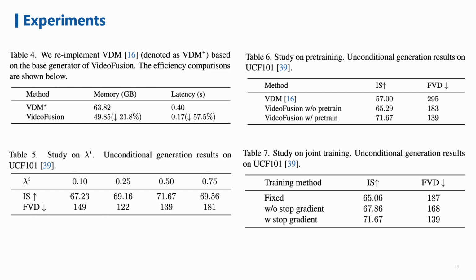We also explore the influence of the stop gradient operation. As shown in the table, fixed denotes that the base generator is fixed during the training. Without stop gradient means that the base generator is jointly optimized with the residual generator, while with stop gradient means that the base generator is trained without the influence of the residual generator. As one can see, fine-tuning the base generator with the stop gradient operation achieves the best results.